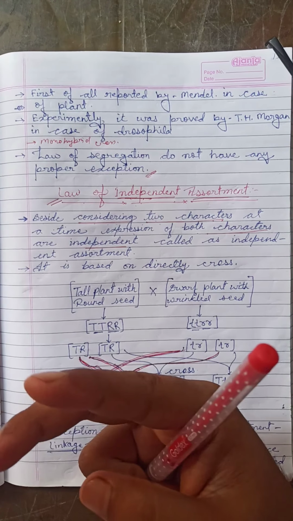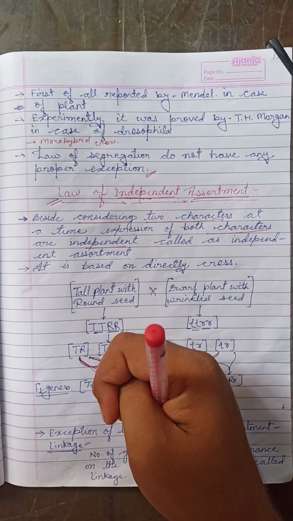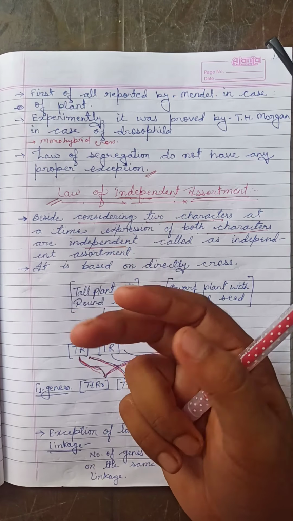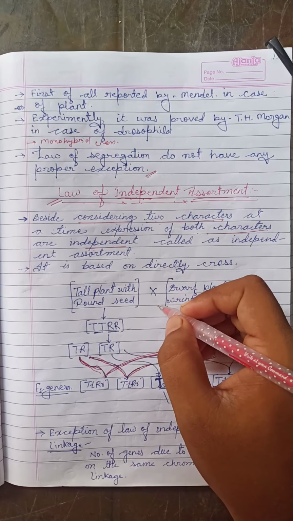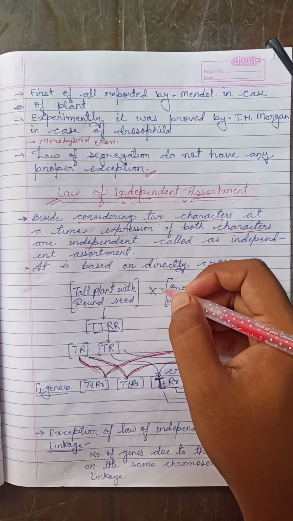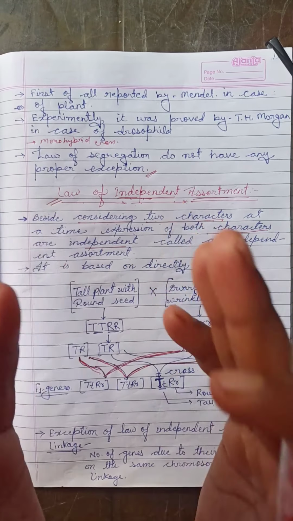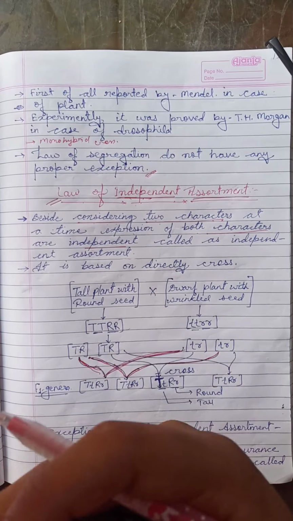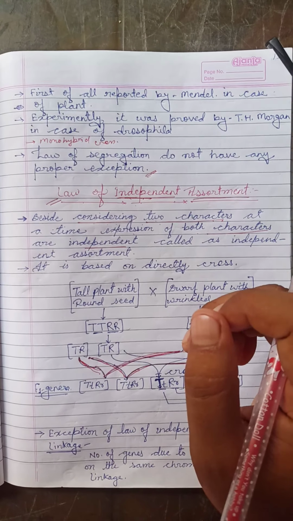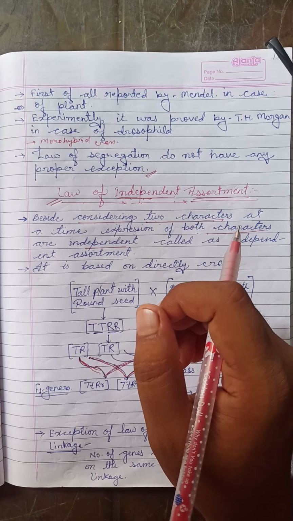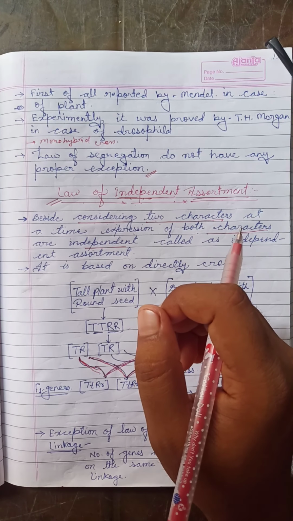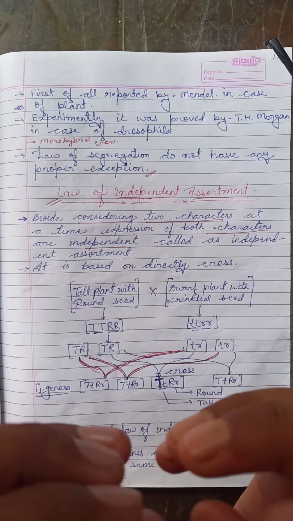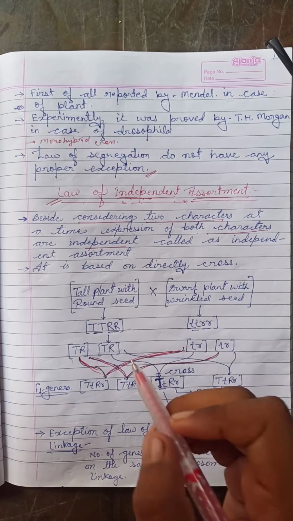If you remember the dihybrid cross, it means two different characters represented in a genetic form. That is tallness with a round shape and dwarfness with a wrinkled seed coat. These are the two characters in this category. The law of independent assortment and the dihybrid cross involve two different characters represented at the same time.